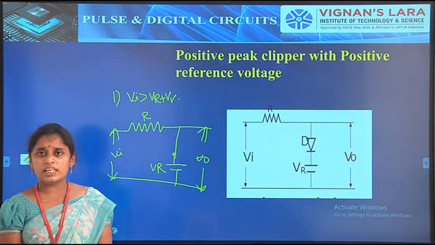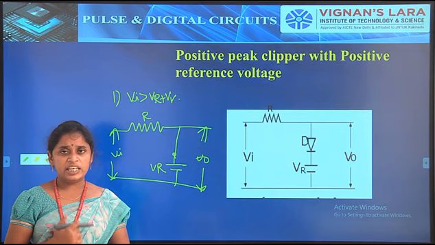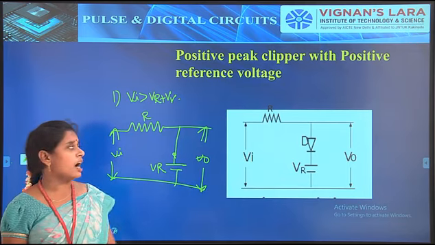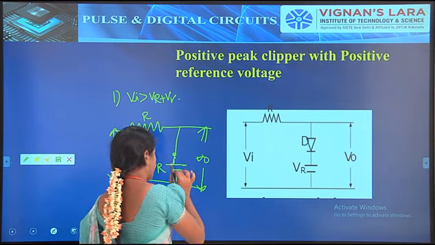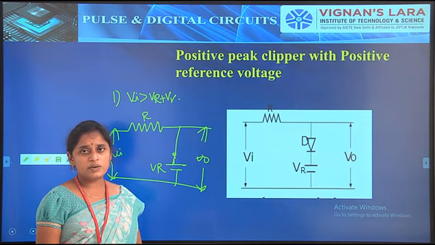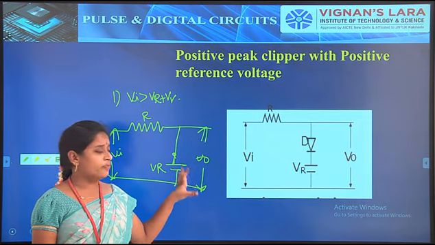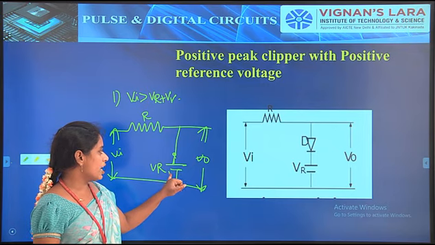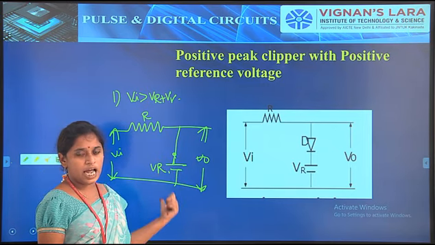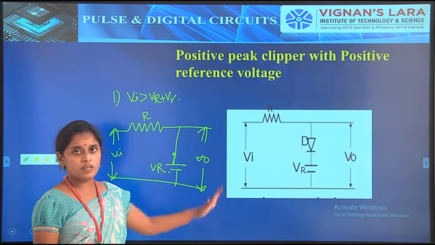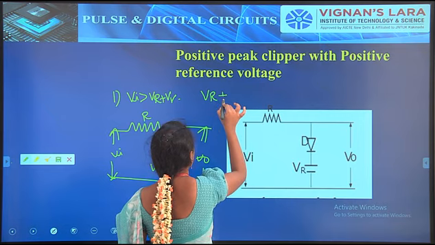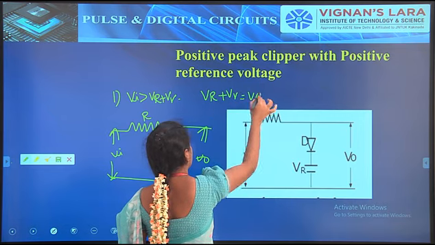So the cutoff voltage for the practical diode will be V gamma, so the output will be VR plus V gamma. When the diode is on, it acts as a short circuit, but the voltage across this branch will be VR plus V gamma. Why? Because VR will be there and the diode cut-in voltage will be V gamma. Both are added, and the output V0 is equal to VR plus V gamma.